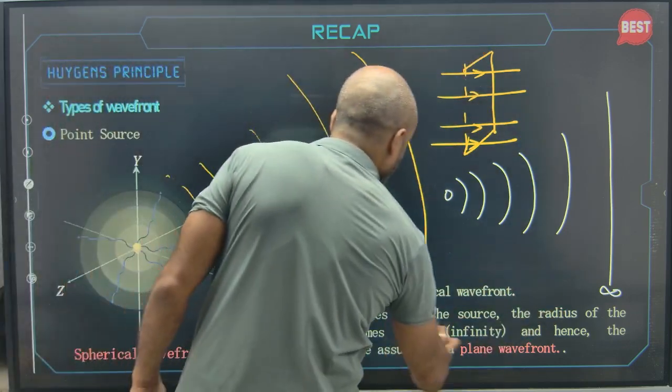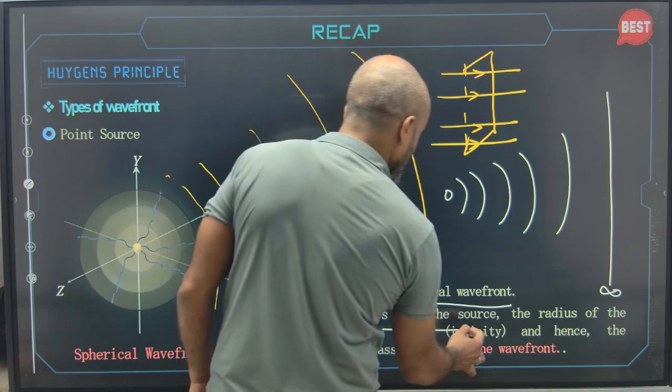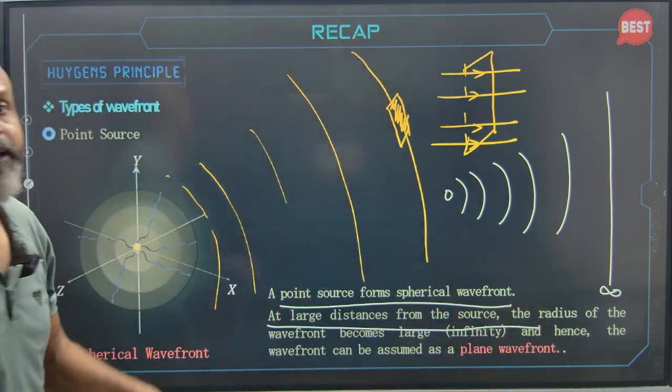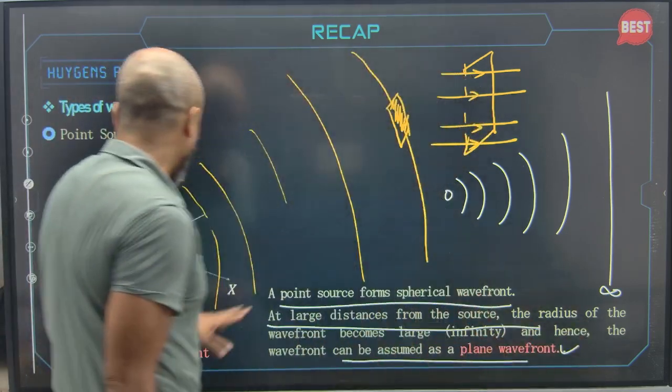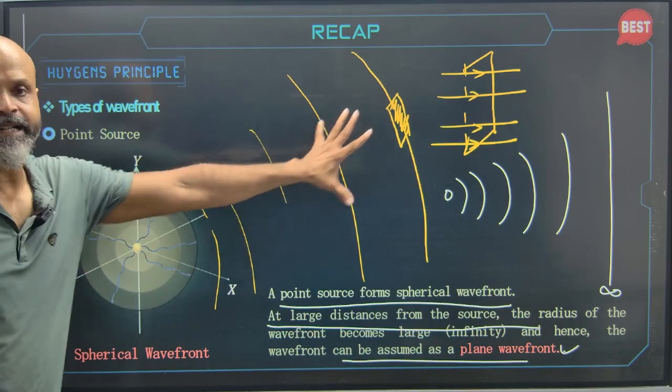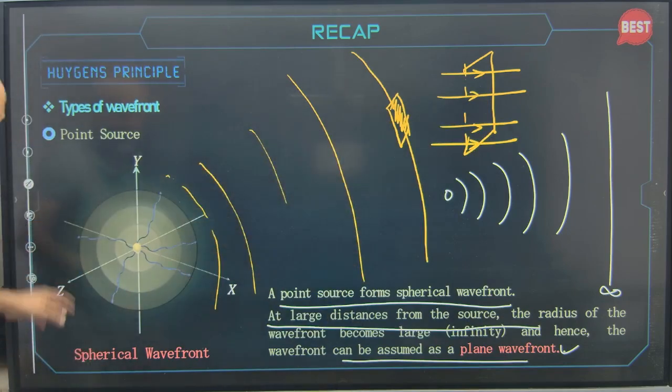So, a point source forms a spherical wavefront. At large distances from the source, the radius of the wavefront becomes very large, infinity, and hence the wavefront can be assumed to be a plane wavefront. So from spherical, it has actually turned into a plane wavefront.